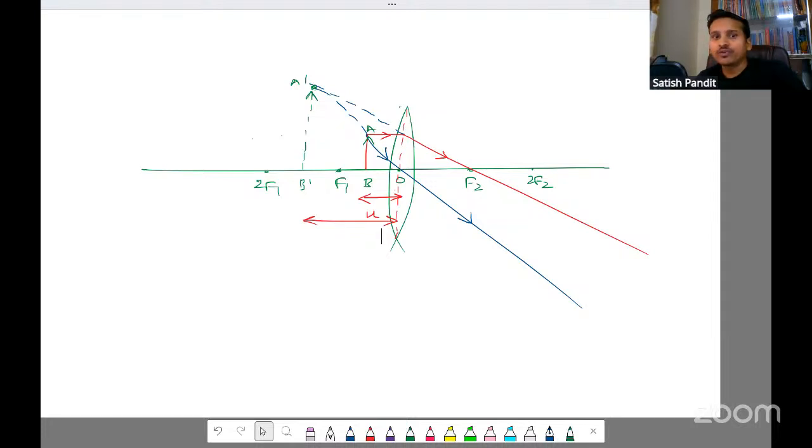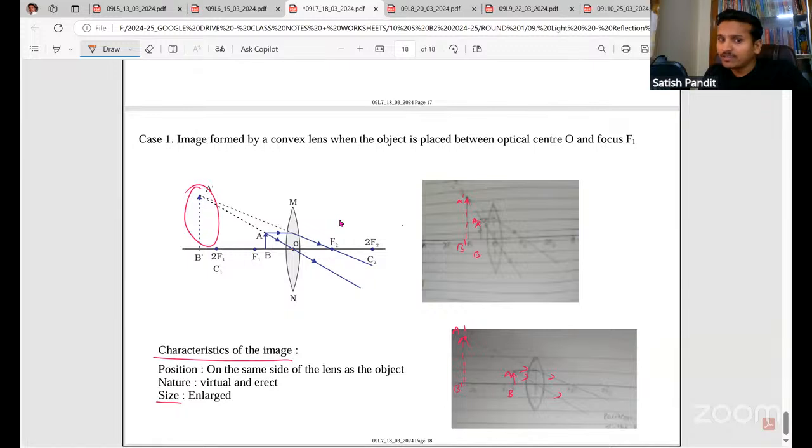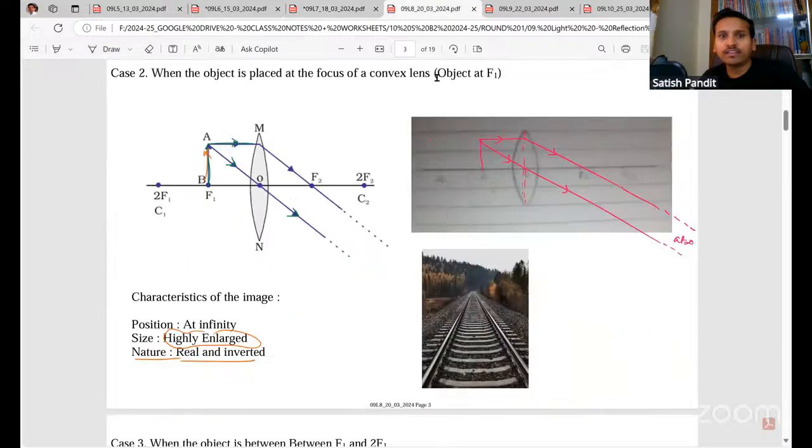Okay. So here we have drawn the image, right? So the image is found on the same side of the lens as the object. It's virtual erect and it is enlarged. Okay. Next, we have done the other cases here. Case 2, when the object is at the focus. Okay. So you take the two rays, one parallel, it'll pass through focus, another through optical center, and you can actually, so now here, you don't have to make them go backward.